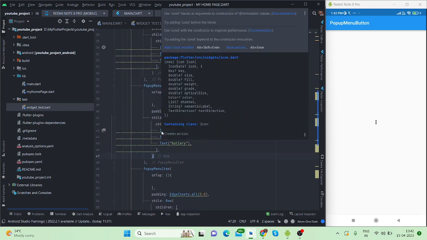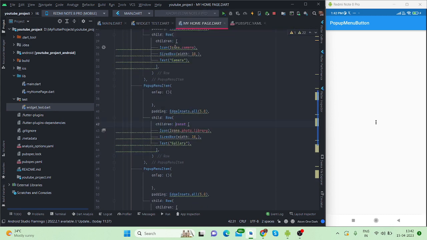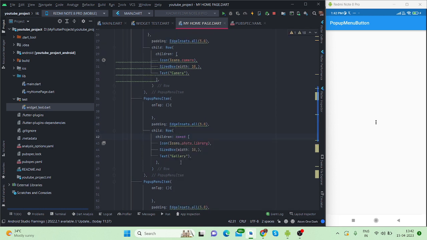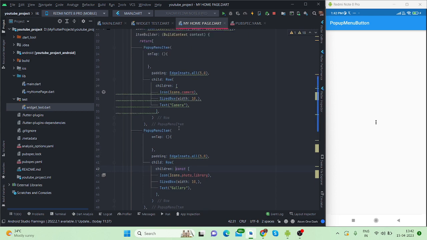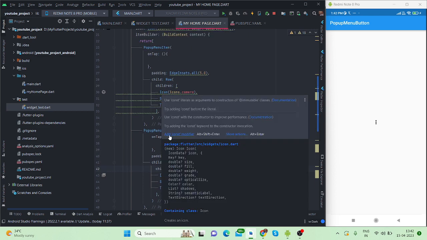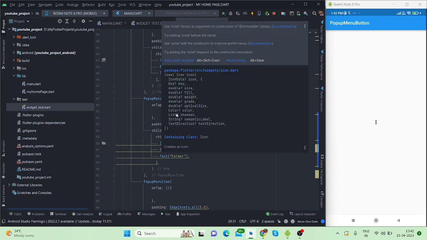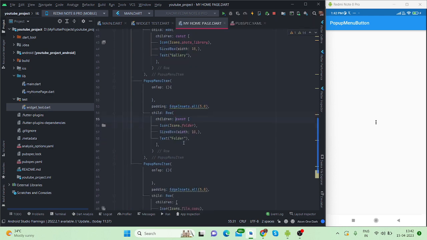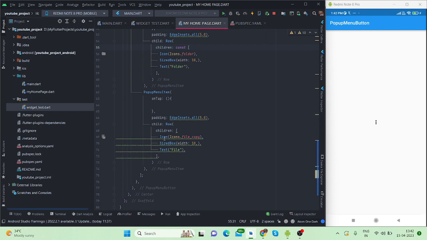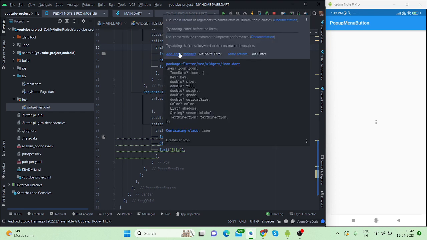Let me add const on these two. You can change the color of the icon, the color of the text. From here you can increase or decrease the size. You can also handle the padding as I showed you.